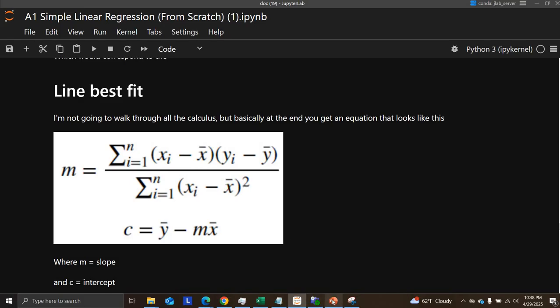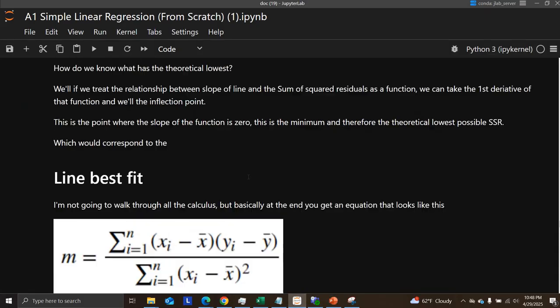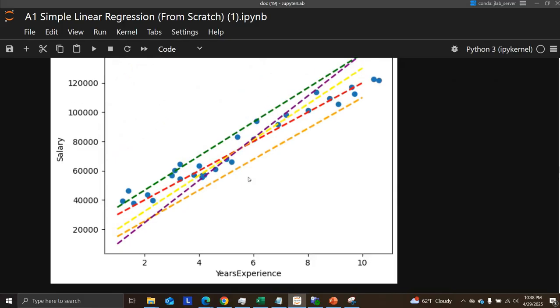Basically, okay, so we know about derivatives. If you take a derivative of this function, this MSE function or RSS function or just squared error function, you can get the local minimum by figuring out where the derivative is equal to 0. And going back to our MSE, I'm not going to go through it because it's actually a lot of derivations and things.